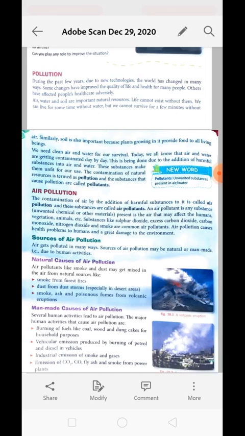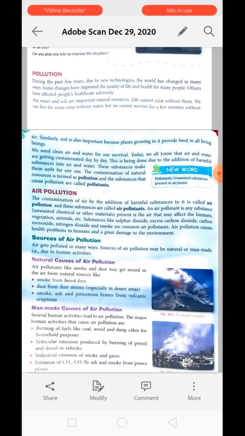The substances which are added into the air to cause air pollution are known as pollutants. An air pollutant is any substance, unwanted chemical material or other substance present in the air that may affect humans, vegetation, animals, etc. Substances like sulfur dioxide, excess of carbon dioxide, carbon monoxide, nitrogen dioxide, and smoke are the common air pollutants.